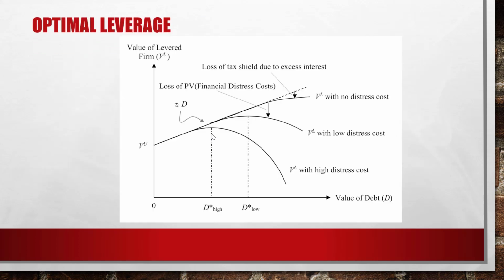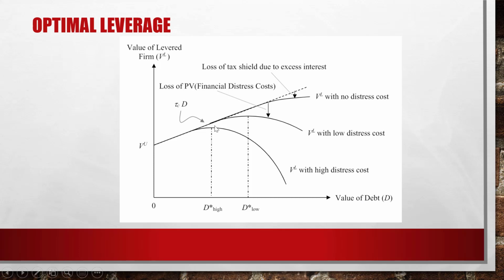And the second question is about optimal leverage. Here on this diagram, the vertical axis is the value of levered firm VL. The horizontal axis is the value of debt, which is D. You see that?